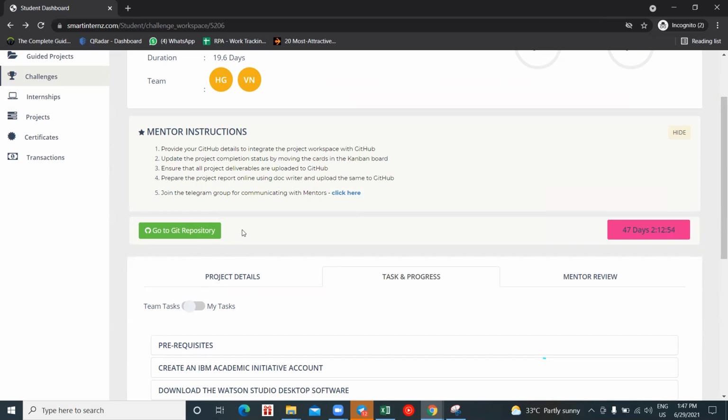Okay. So whatever report you make after completing this project, that report should be written only in this Zoho Writer. Okay, that is the project doc we have given here.